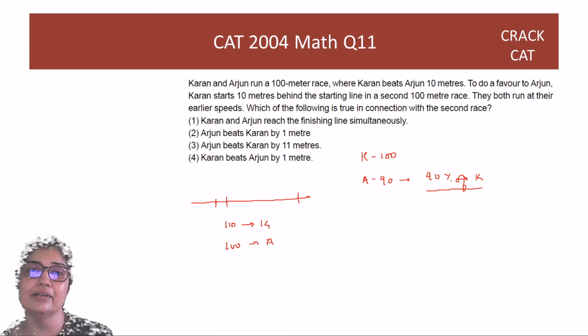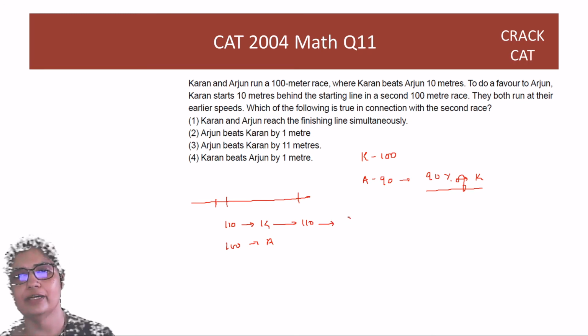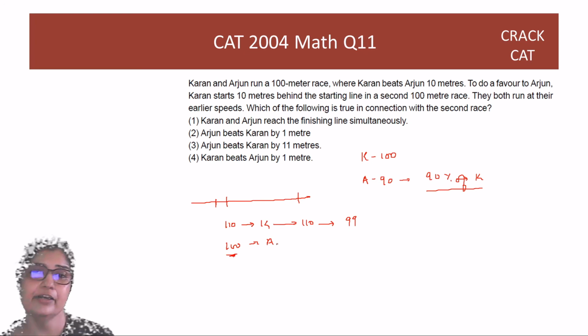So let's say Karan is able to run the full 110. How much will Arjun run? Arjun will run 90% of that. Arjun will run 99. So has Arjun run his full 100? No. Has Karan run his full race? Yes. Has Arjun run his full race? No. So who wins? Karan wins. By how much? Karan has done the full 110. Karan is here. Arjun has only done 99. Arjun still has to do 1 meter. So Karan beats Arjun by 1 meter.